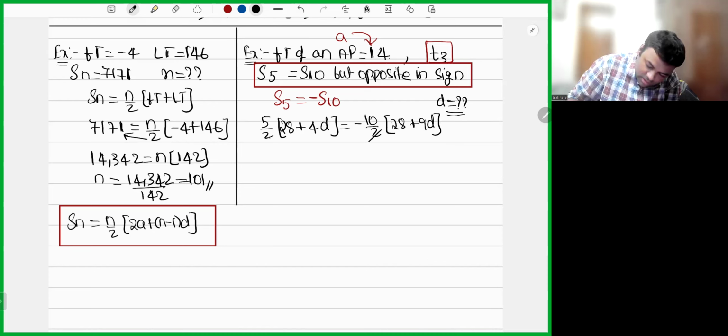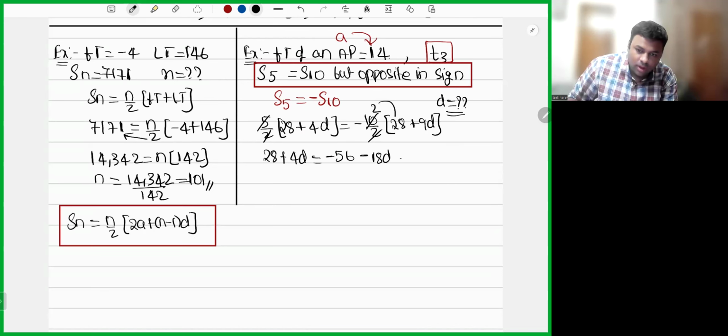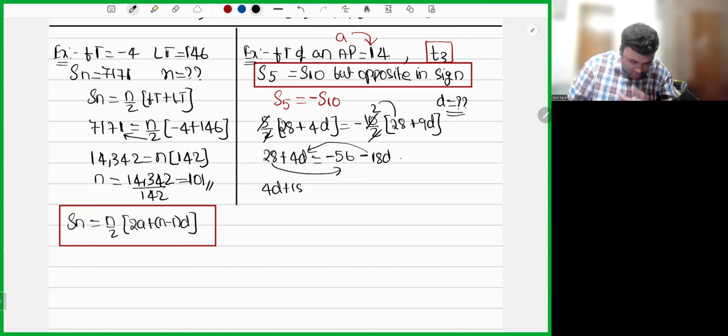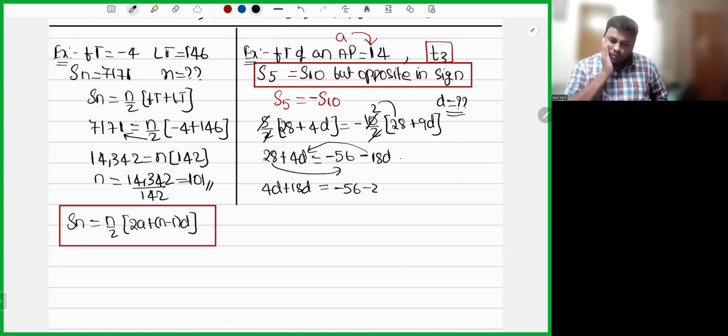So 2 cancels: 5 ones, 5 twos. So 28 plus 4d is equal to minus 2 into 28, we have minus 56, minus 2 into 9, minus 18d. Let's take 18d here and 28 there. So 4d plus 18d is equal to minus 56 minus 28.